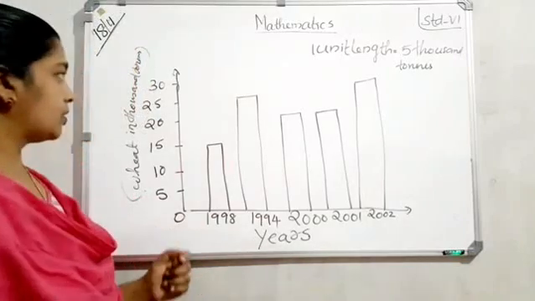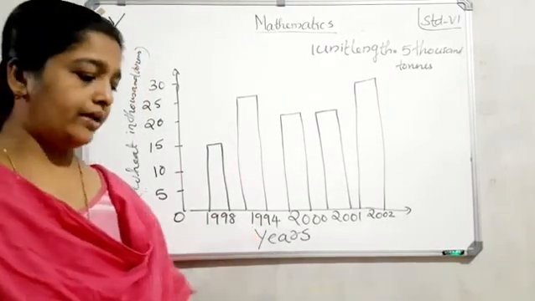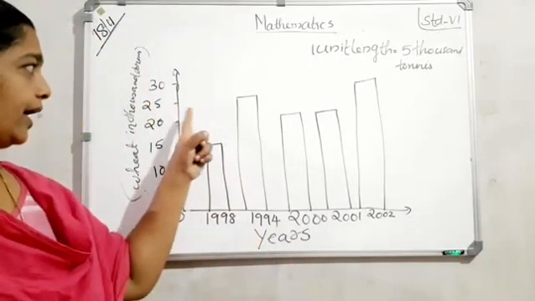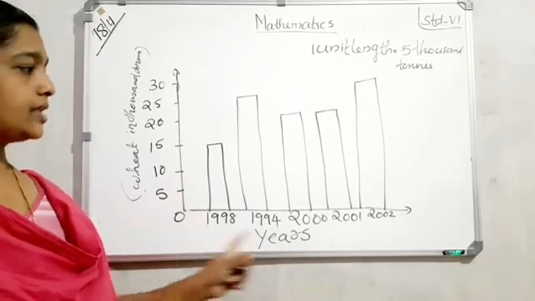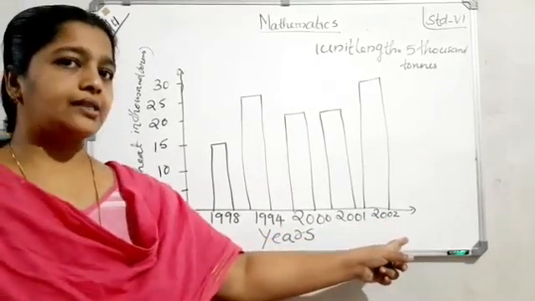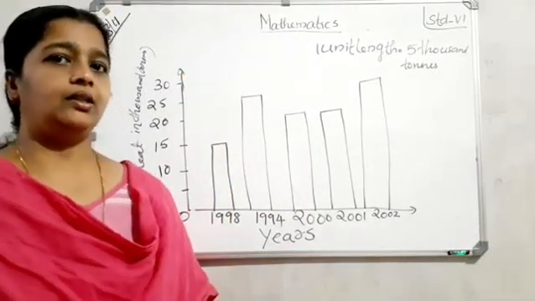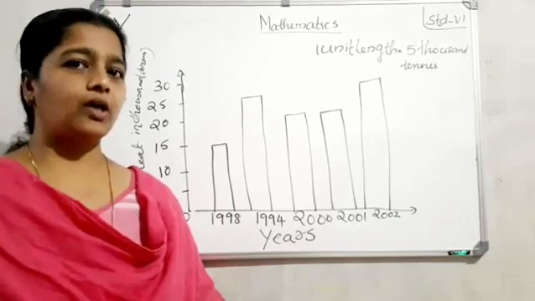This is the question. So from this graph we can write the answer. This is the bar graph, horizontal and vertical representation. This is the x-axis and this is the y-axis. Next day I will explain more about the bar graph, and we can draw it in the graph book also.